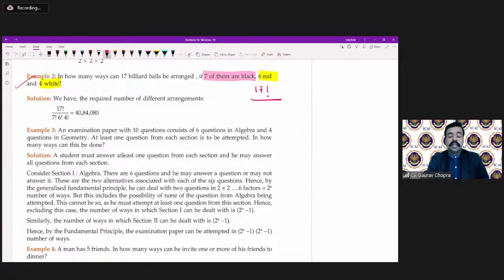But since the balls of the same color are identical, we have to divide by that factorial. So 7 black balls, divide by 7 factorial. 6 red, so 6 factorial. And for 4 white, divide by 4 factorial. In this way we can solve this question.